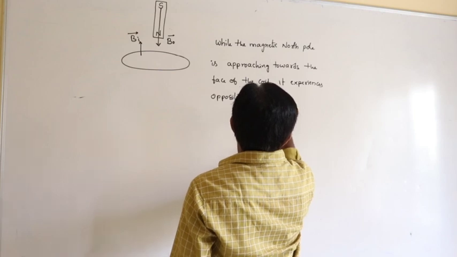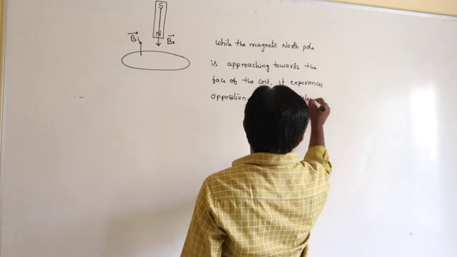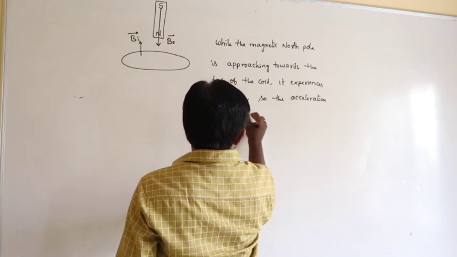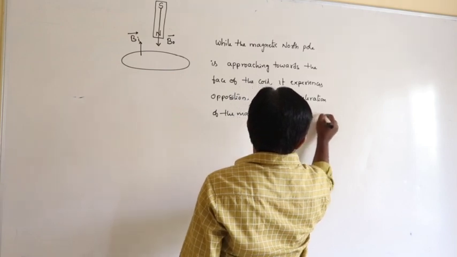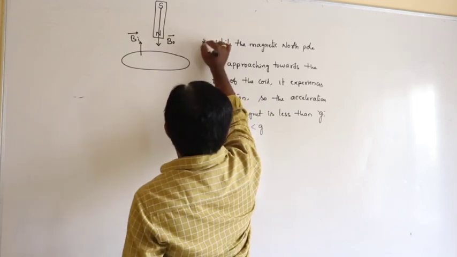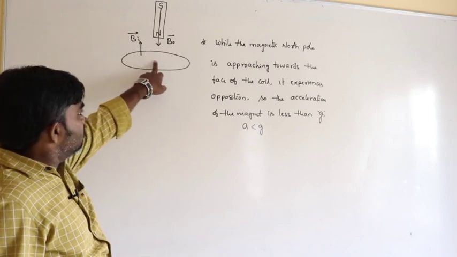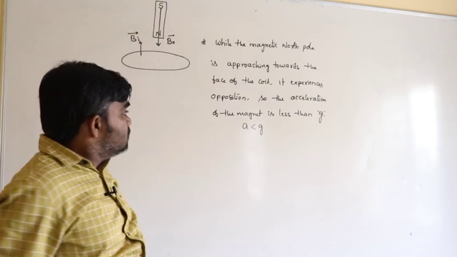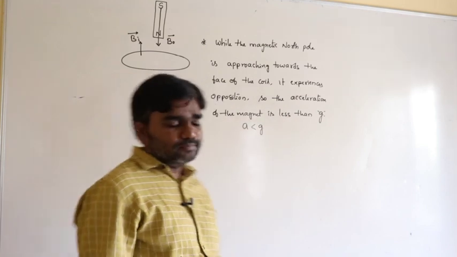So the acceleration of the magnet is less than g. In this situation, acceleration is less than g, while the magnetic north pole is approaching the face of the coil, so definitely there must be opposition. This is freely falling, but the acceleration of the magnet is less than g.